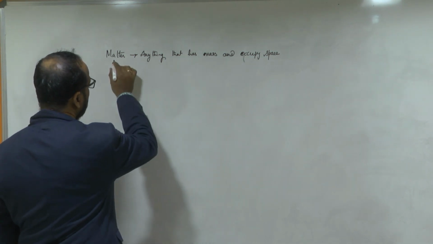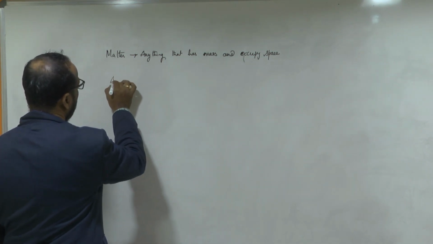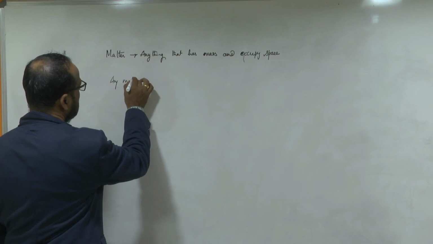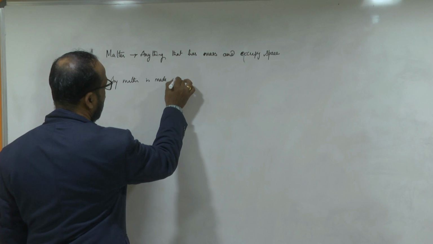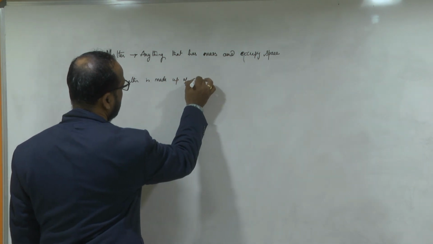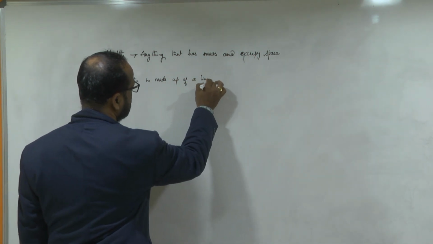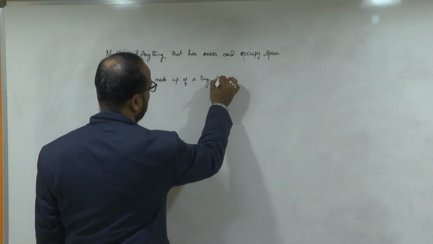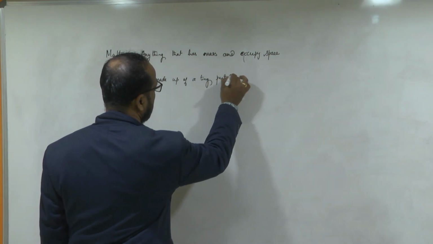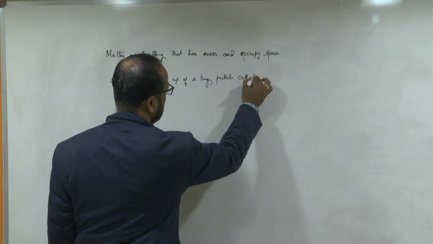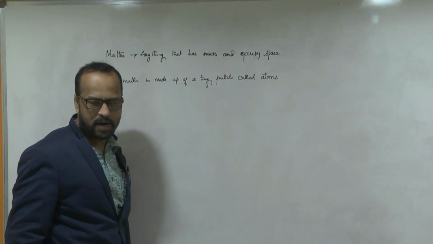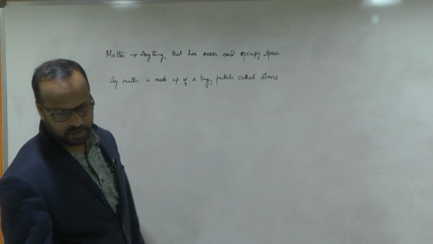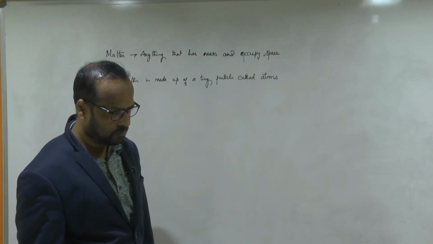So any matter is made up of tiny, which means small, particles called atoms. So tiny particles are called atoms. Is this clear now?